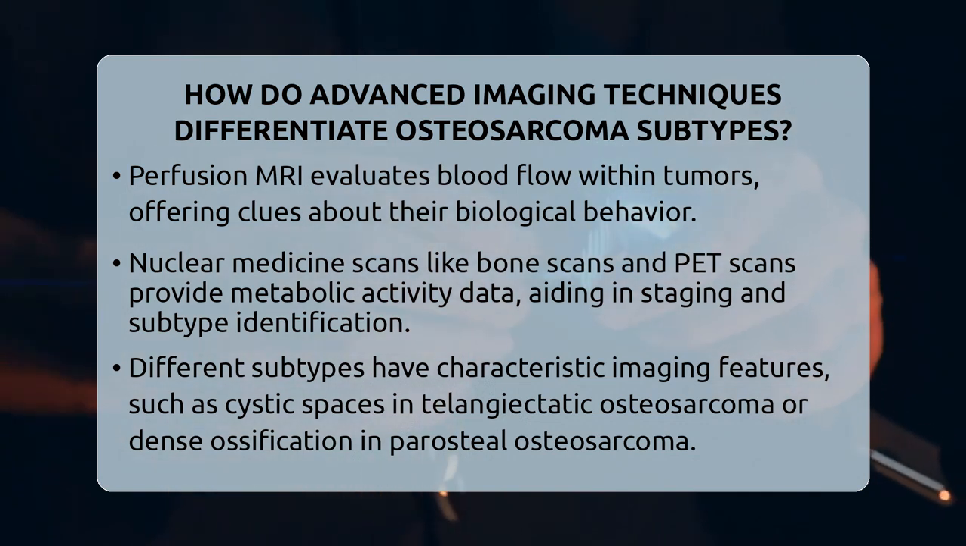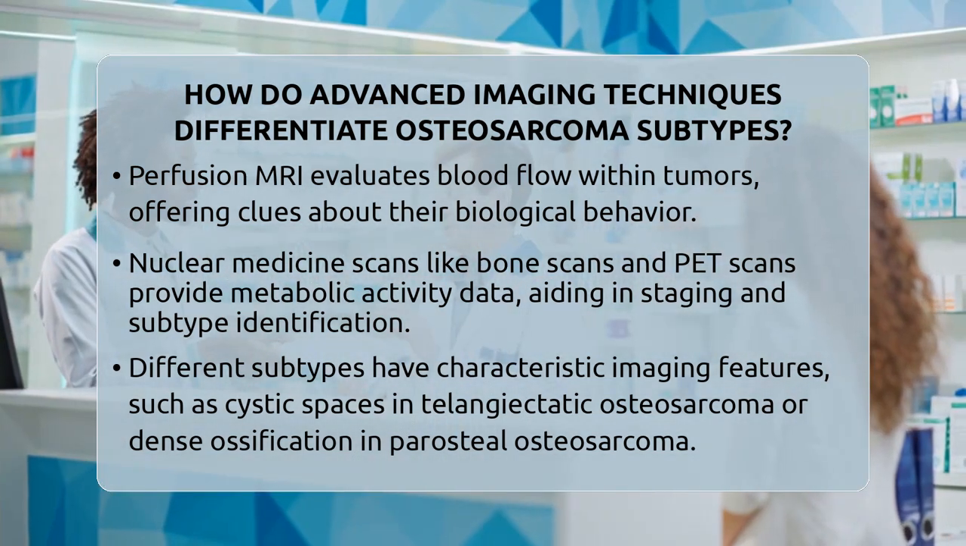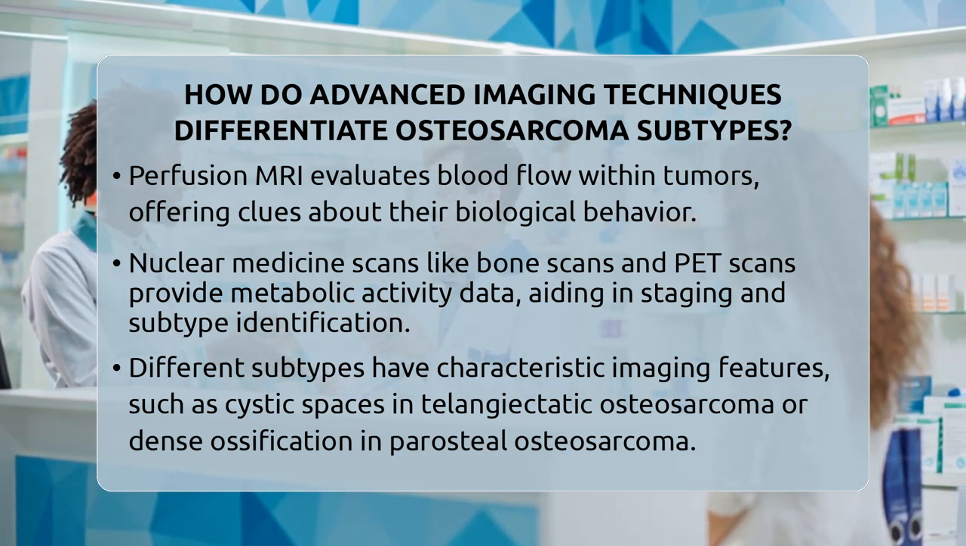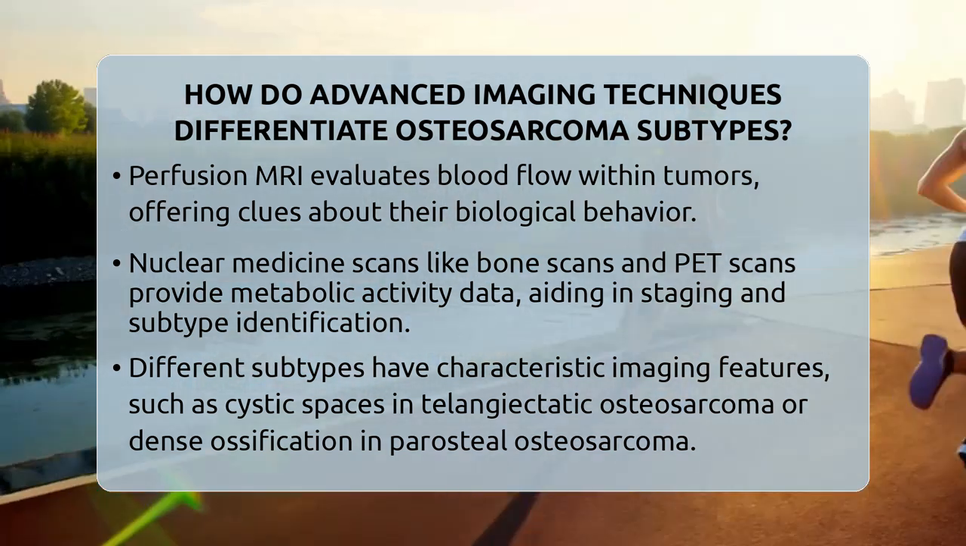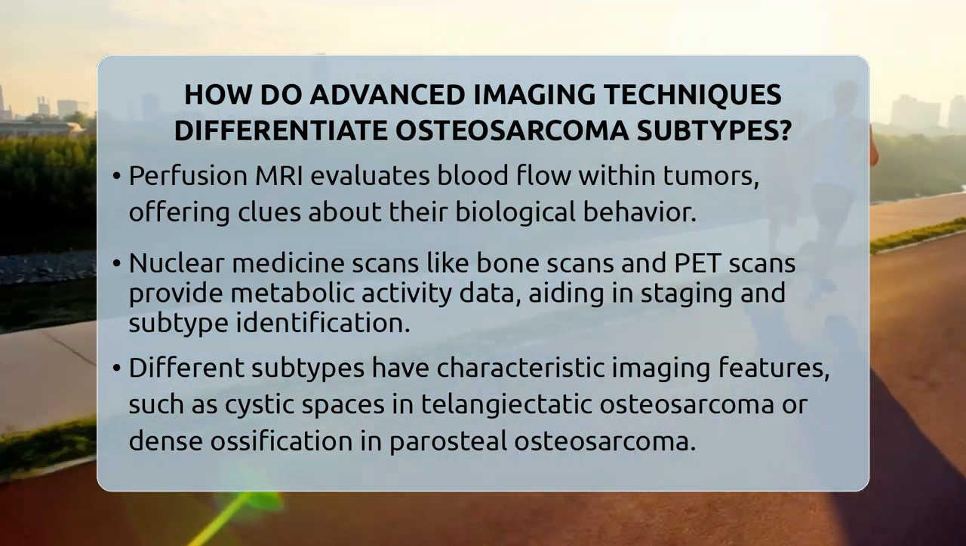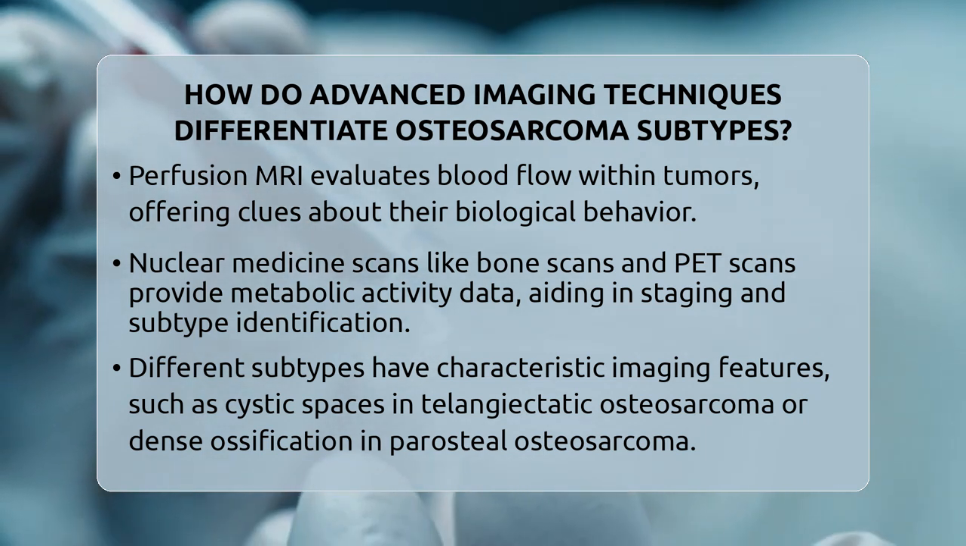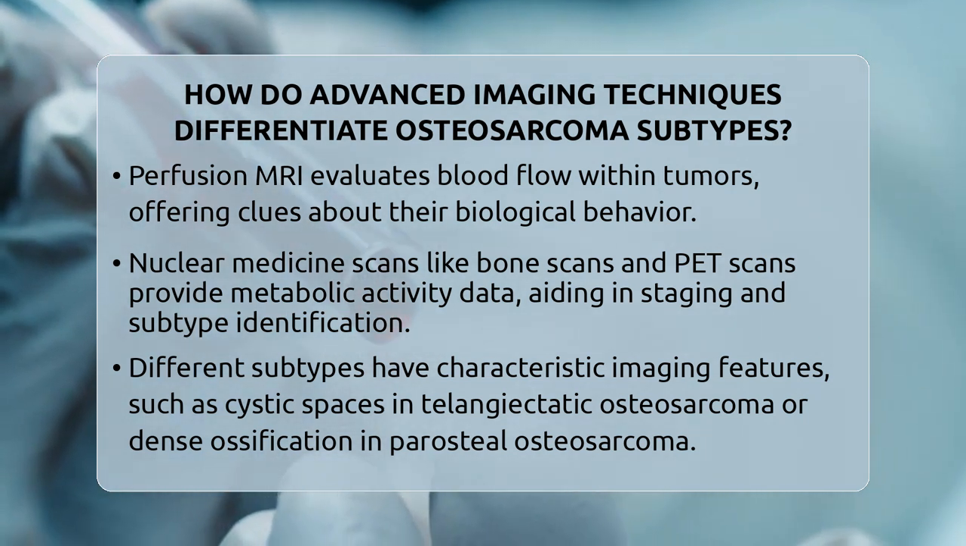Different osteosarcoma subtypes have characteristic imaging features. Conventional osteosarcoma appears as an intramedullary mass with cloud-like bone formation on X-ray and CT. Telangiectatic osteosarcoma often shows cystic, blood-filled spaces with fluid levels on MRI, giving a distinctive appearance.